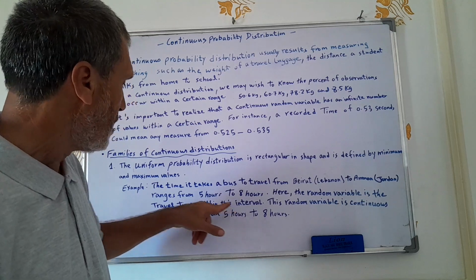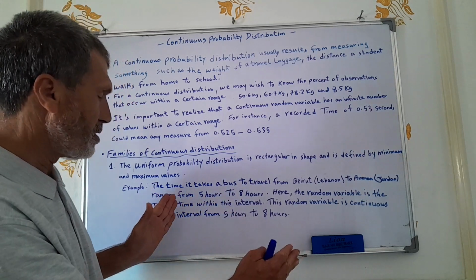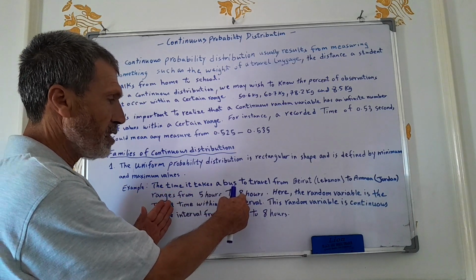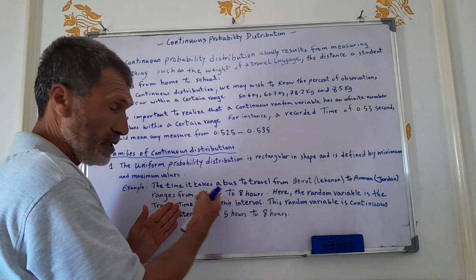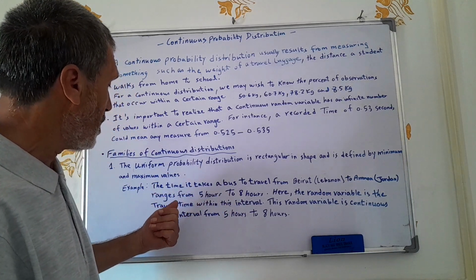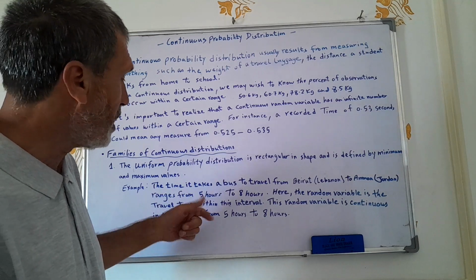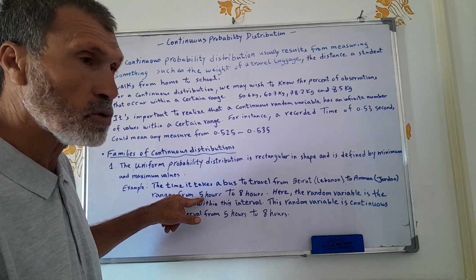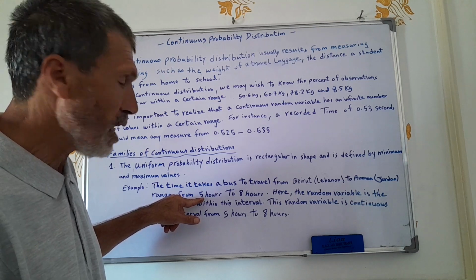Why? We have a range, with a minimum value of 5 hours and a maximum value of 8. But it could be any time between 5 and 8. It could take the bus 5.1 hours, or 5.2 hours, or 5.3 hours, and so on.